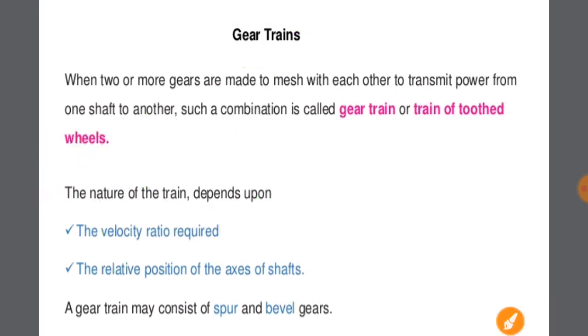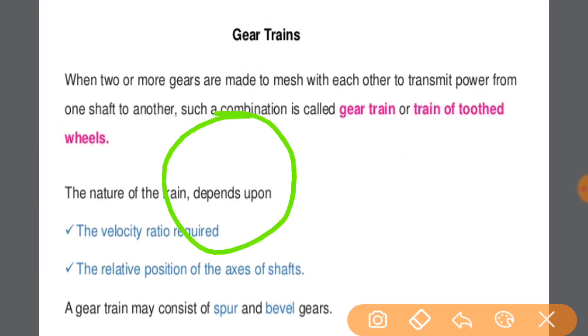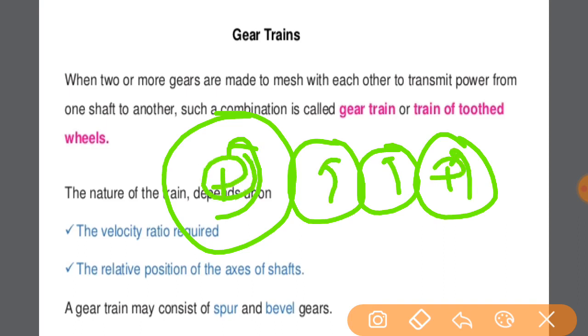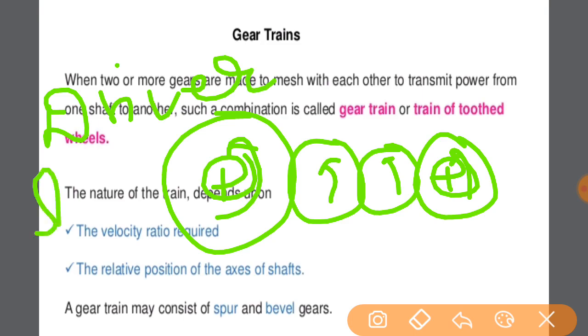The same thing happens in a gear train. There will be a driver gear connecting with other gears and driving all these gears to transfer the necessary motion from one point to the other point, or I will say from the driver shaft to the driven shaft.